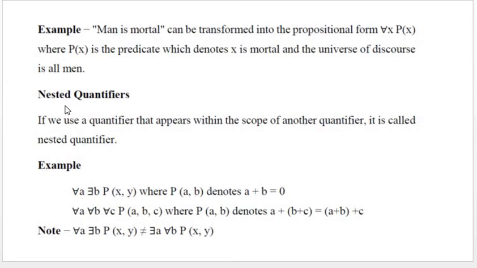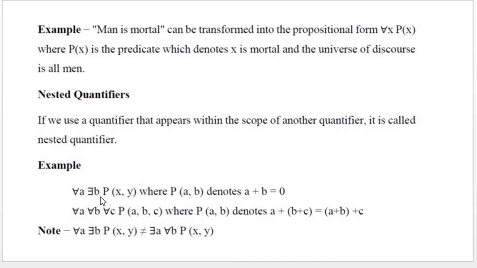Now consider nested quantifiers. If we consider the existential and universal quantifiers simultaneously in multivariable predicate functions of the form P of x y, P of a b c, etc., then it is called nested quantifiers. The examples are given here.